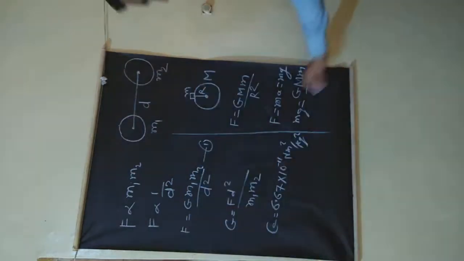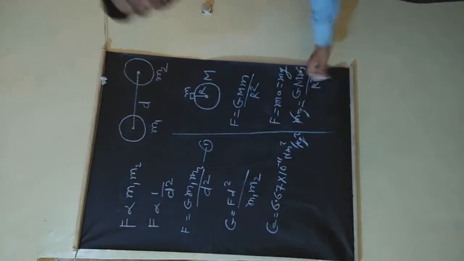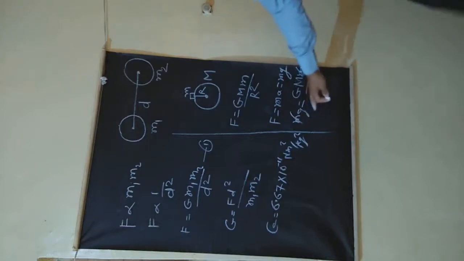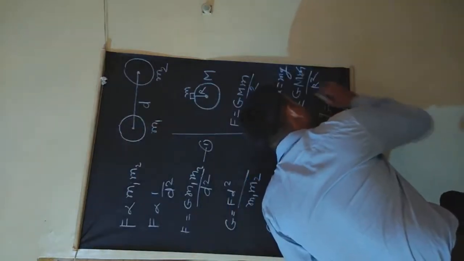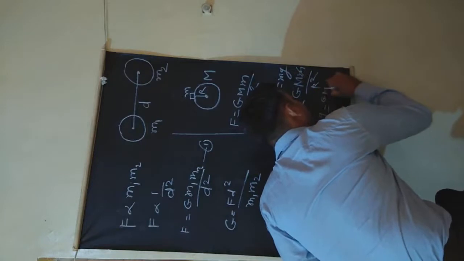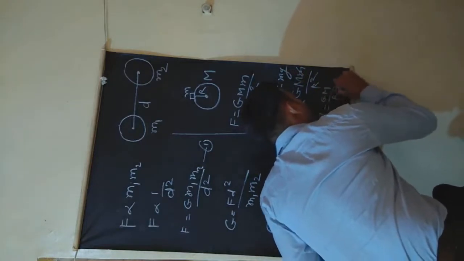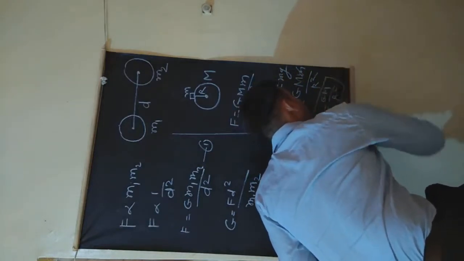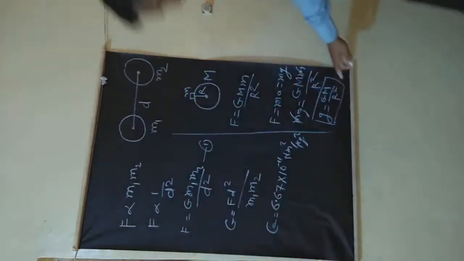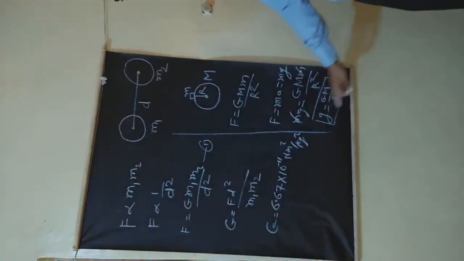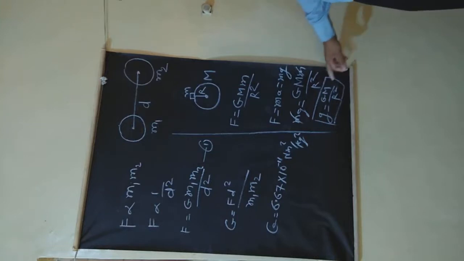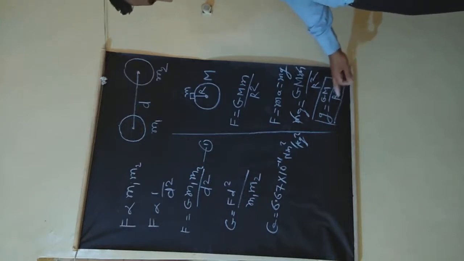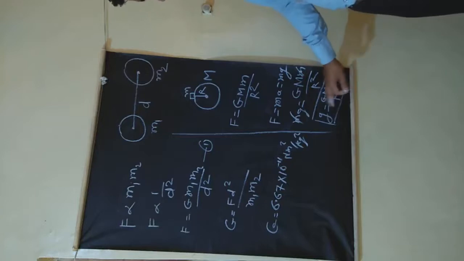Here small m will get cancelled, and we will get the equation for acceleration due to gravity, that is small g is equal to GM upon R square. So this is the equation for acceleration due to gravity, that is small g, on an object at the surface of Earth.